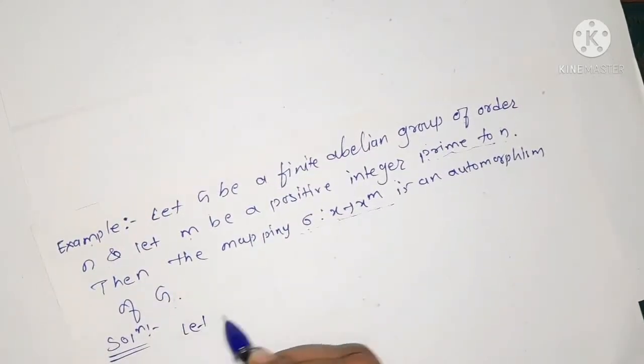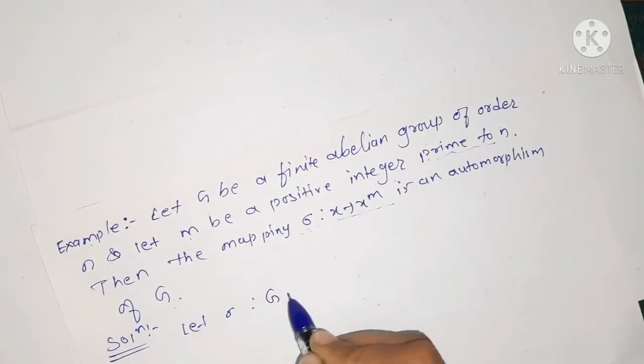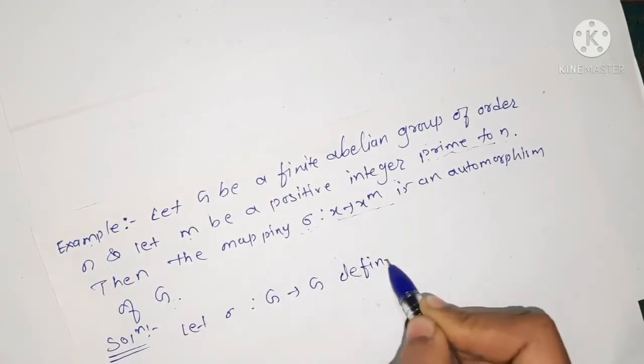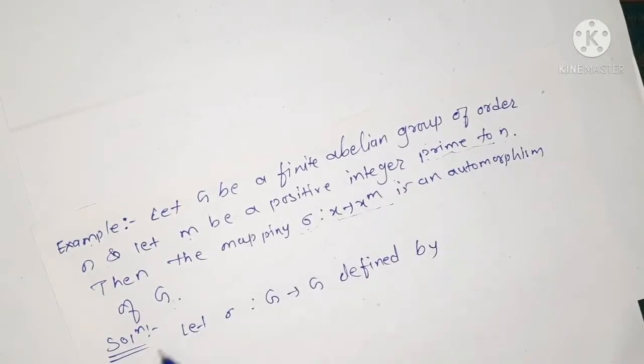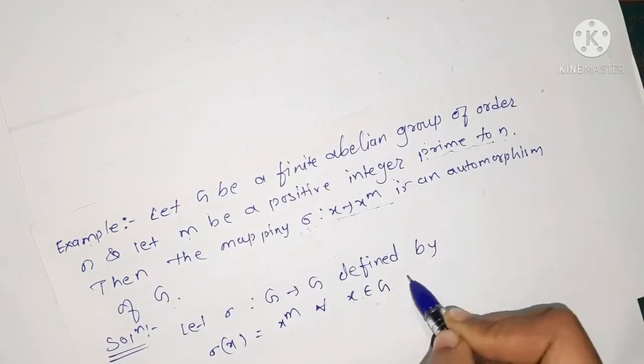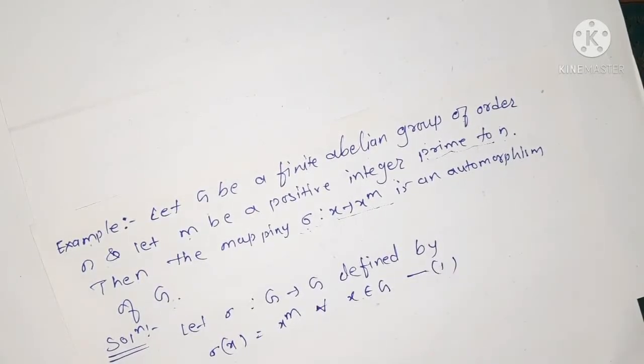So we write in the solution: let sigma, defined from G to G by sigma of x is equal to x to the power m for all x belongs to G. We call this equation number 1.